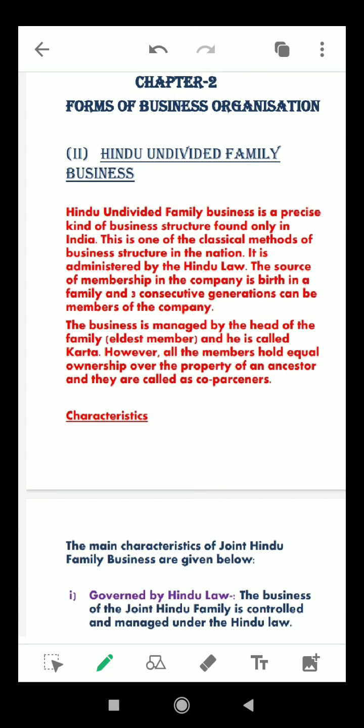Next, here are the characteristics of Hindu undivided family. The main characteristic is that it is governed by Hindu law. That means the control and management of the joint Hindu family firm is done according to the codified or uncodified Hindu law. The uncodified Hindu law consists of 2 schools, Mitakshara and Dayabhaga. I'll explain this later. In the same way, the rights and duties of the members are governed by uncodified Hindu law.